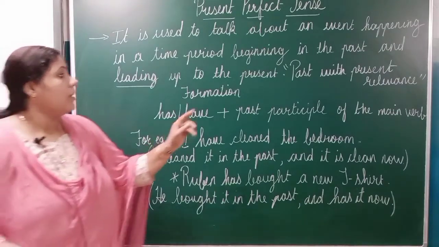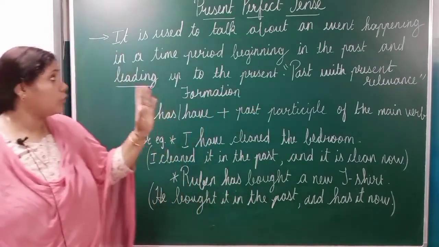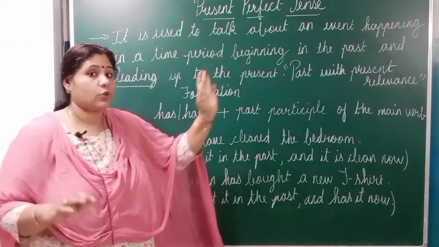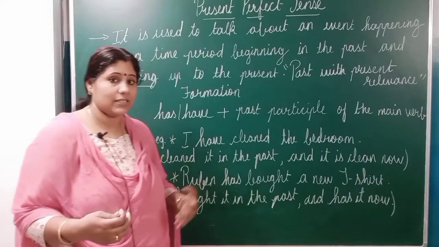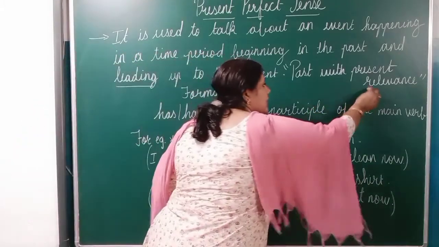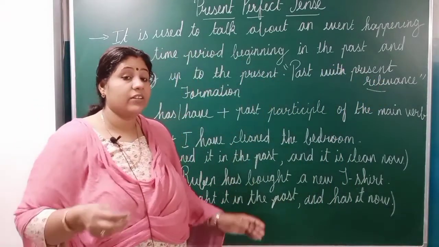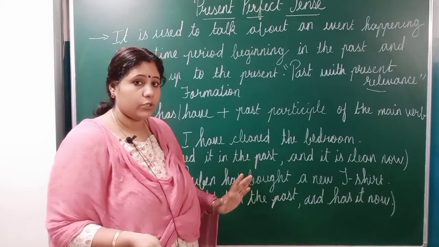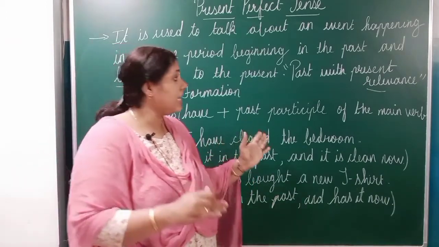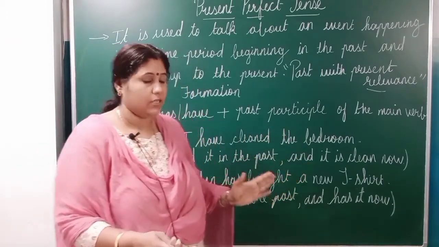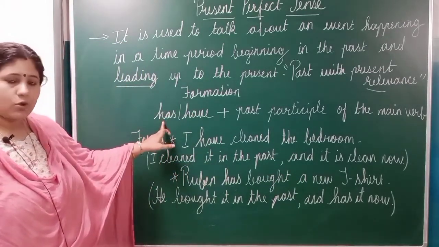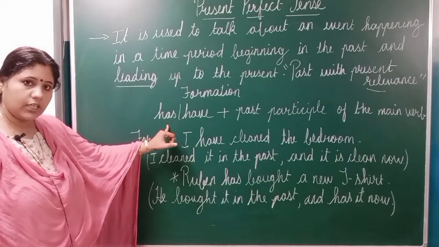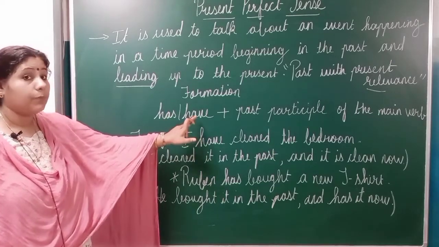Now present perfect tense is also expressed as past with present relevance. What do you mean by relevance? Relevance means relating. Understood? The past relating with the present. Now, formation. Has or have. Has with singular, have with plural.